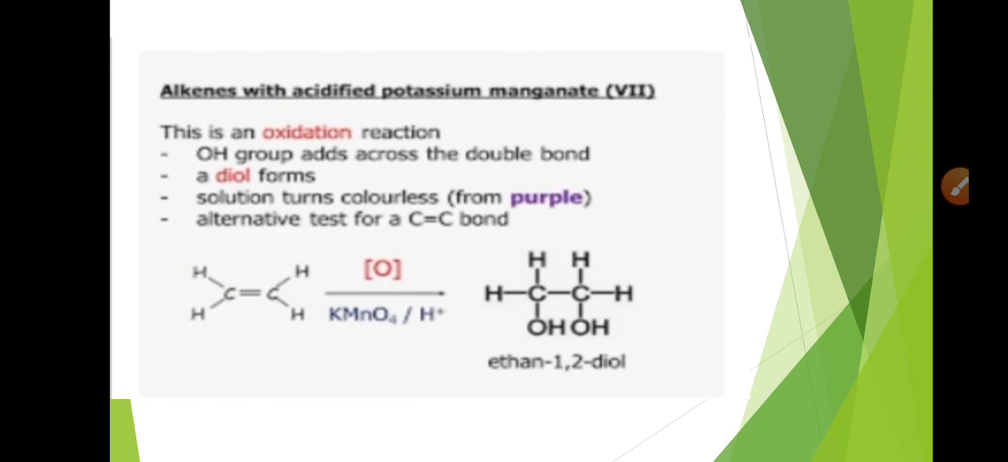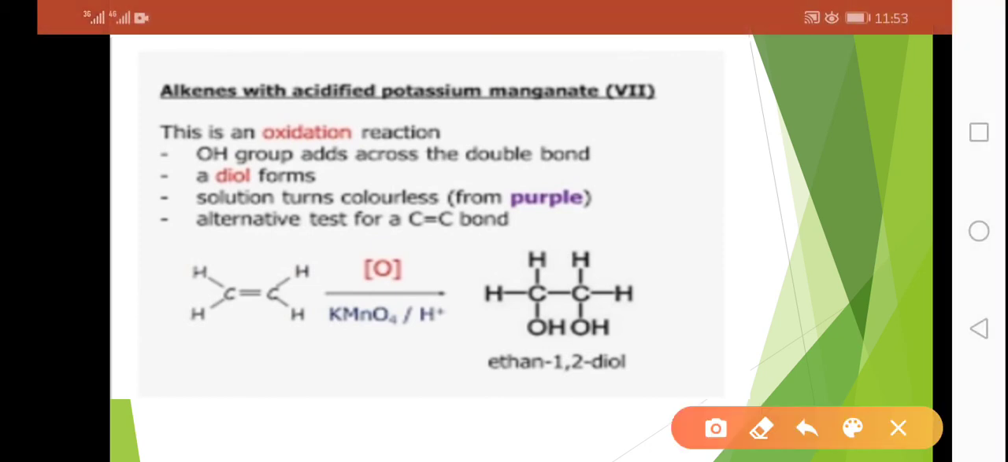Students, here I am showing you the reaction of alkene, that is ethene, with acidified KMnO4 solution. The presence of hydrogen ions indicates that this KMnO4 solution is in the acidified condition, and here it will serve as an oxidizing agent, that it will provide oxygen, and this will be added across the carbon to carbon double bond here.